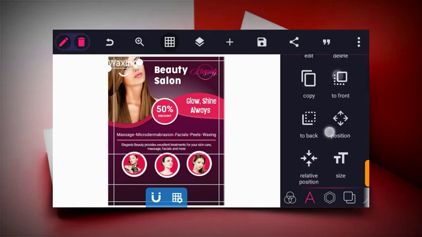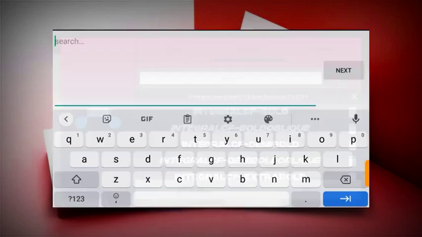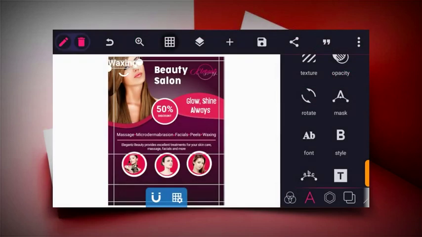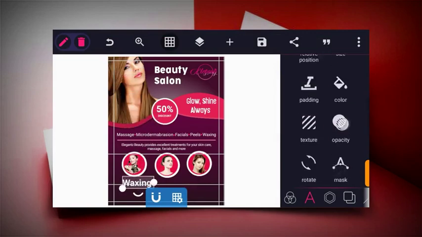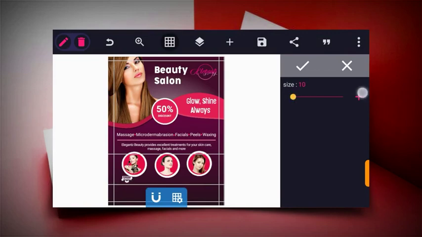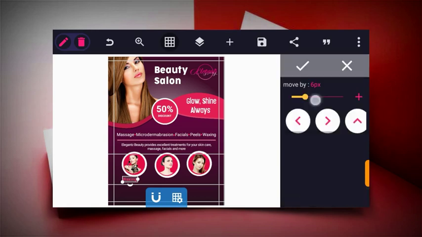So now just change the font to the other fonts, a bold font, which is Roboto, and then you bring it down and then reduce it using the size to the smaller size. Nice, and then use the color icon to change it to the same color as the circle.